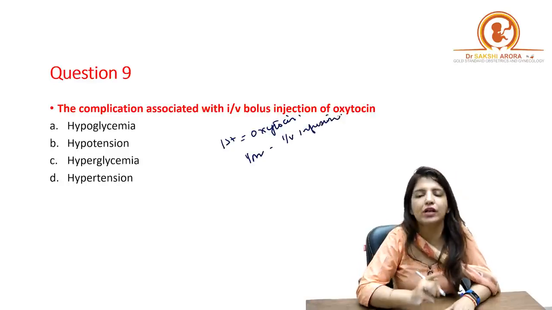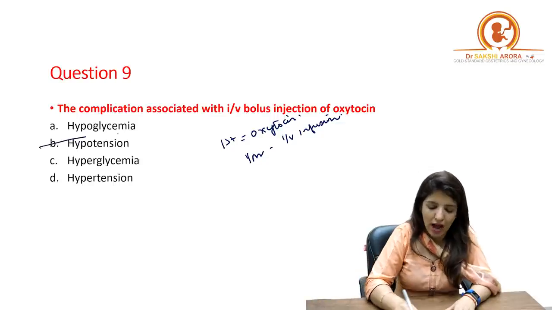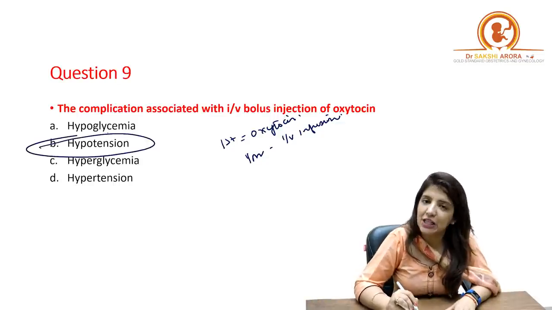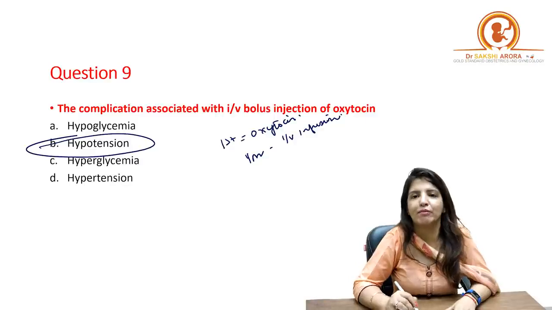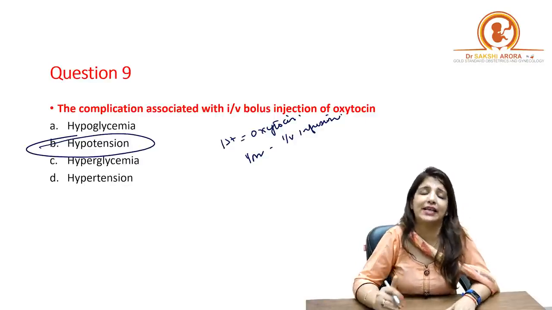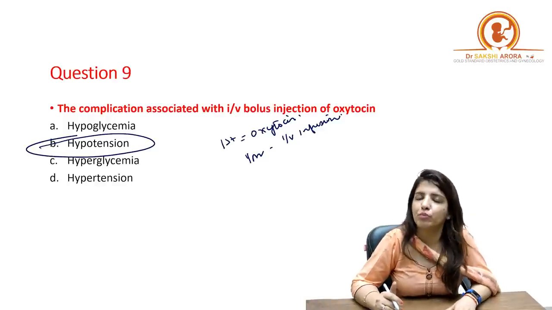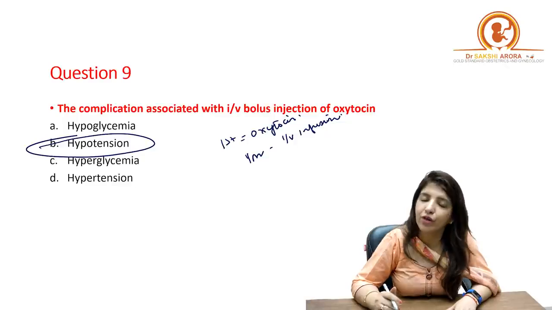You should never give oxytocin as IV bolus because it leads to hypotension. Initially, it will lead to hypotension in the mother, then there will be tachycardia, and later on it can lead to cardiac arrest, right?